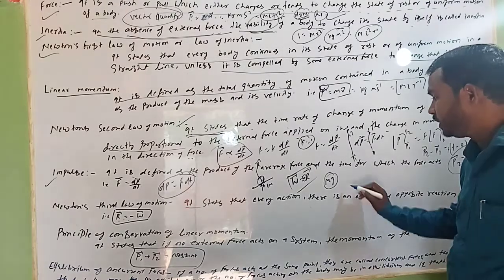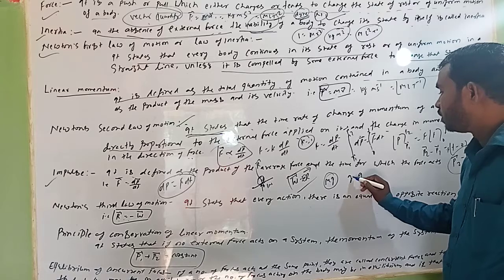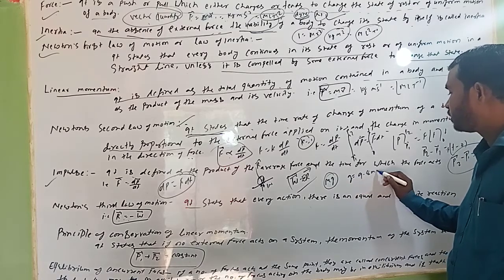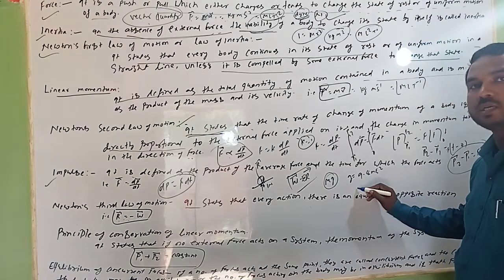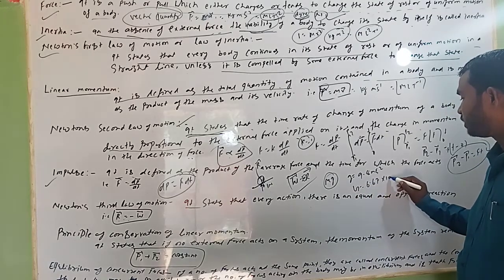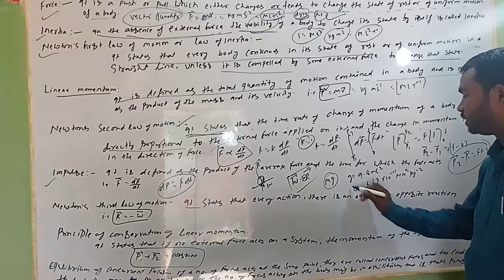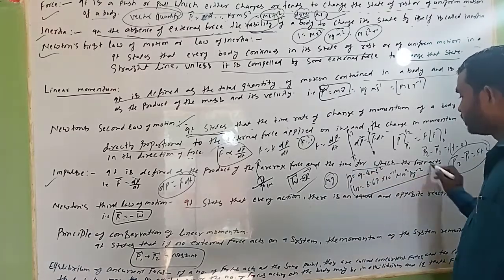What is the value of g? Small g is equal to 9.8 meter per second square, and the value of capital G is 6.67 times 10 to the power minus 11 Newton meter square per kg square. This is the value of capital G, and small g I have written here.